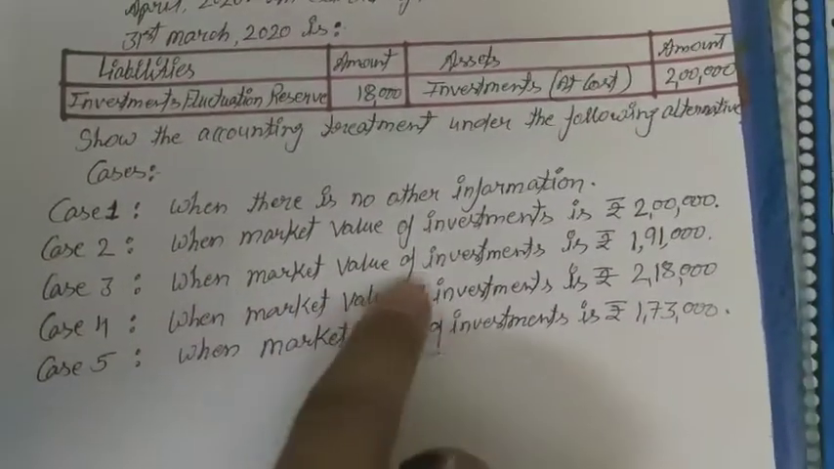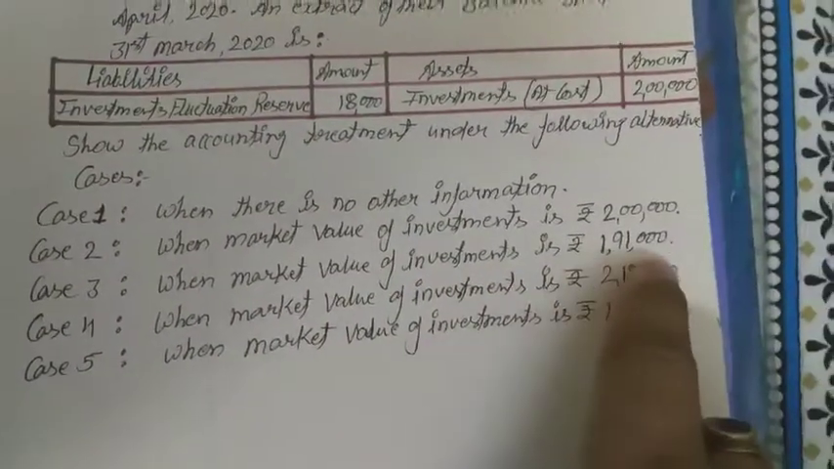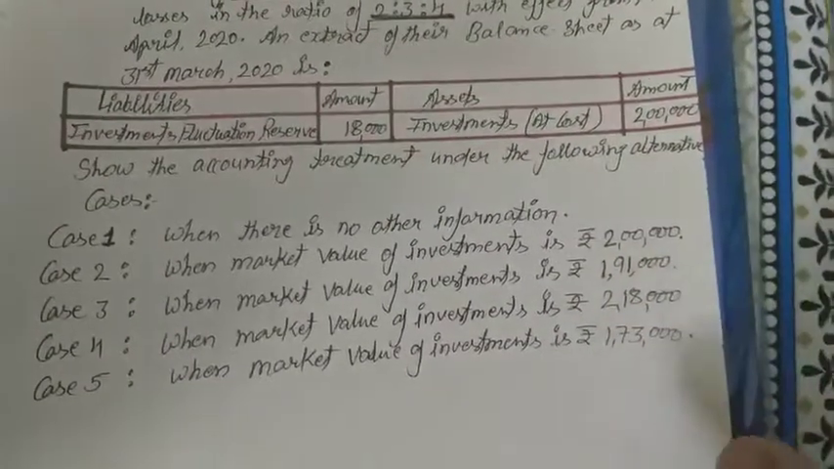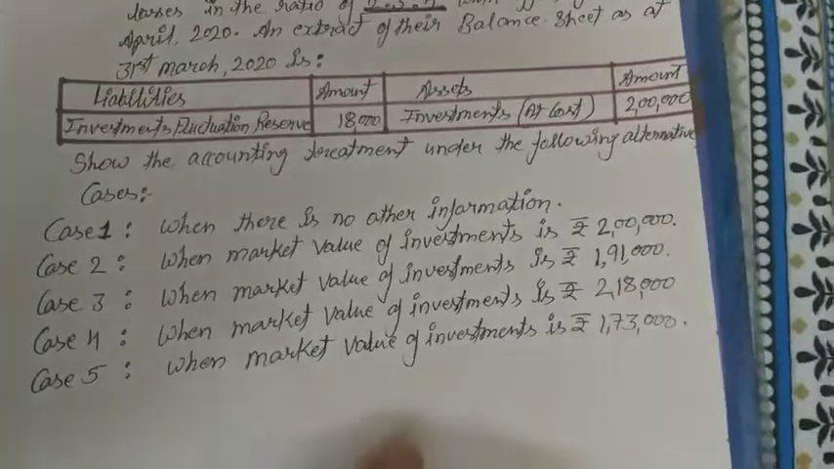Case 3: when market value of investment is 1,91,000 but the investment is 2 lakh, the value is reducing by 9,000, so IFR account debit to